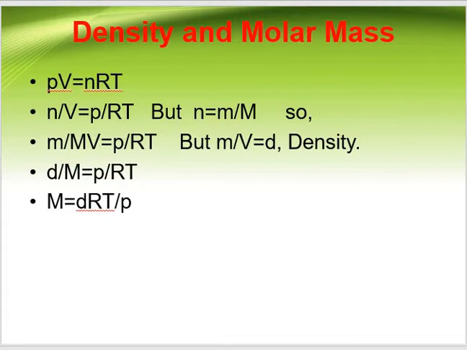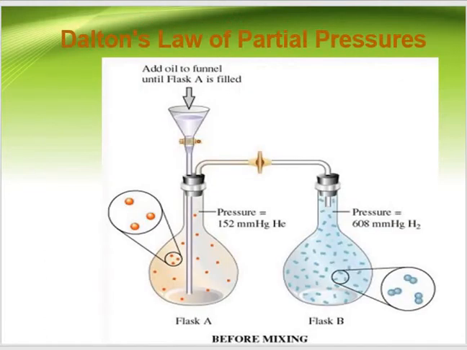So now next, Dalton's law of partial pressure. Dalton's law of partial pressure is: the total pressure of a mixture of two or more non-reactive gases is the sum of the partial pressures of the individual gases in the mixture.